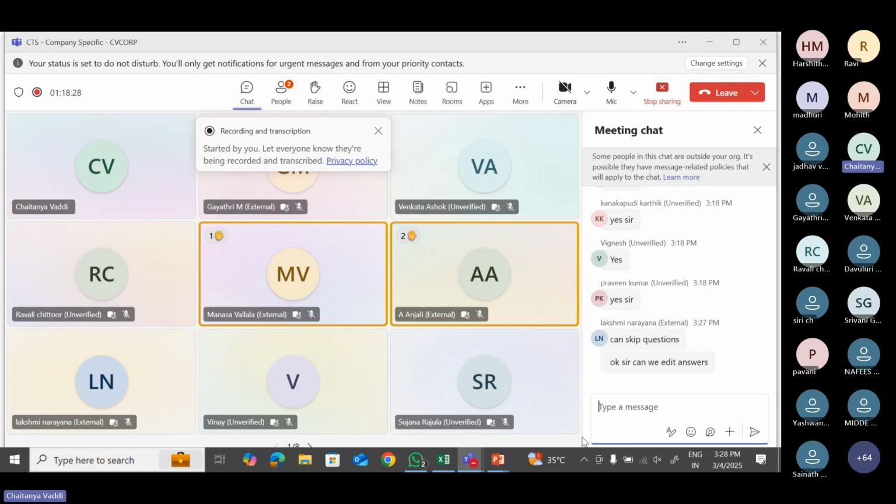Can we edit answers? Regarding this Cognizant exam, we don't have an option to edit answers. So make sure that you are answering carefully, because if we had an edit option, based on the next question's difficulty level, students could easily predict whether the previous question they answered was correct or not, right? So mostly we will not be having that edit option.